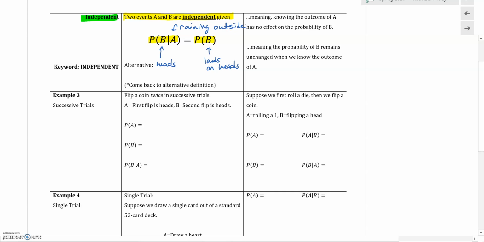Now if it's raining outside, that has zero impact on whether or not your coin lands on heads, right? So the probability of getting heads, given the fact that it's raining outside, well, that's a half. That's the same as just the probability of getting heads. So we would say that raining outside and landing on heads are independent events. They do not have an impact on one another.